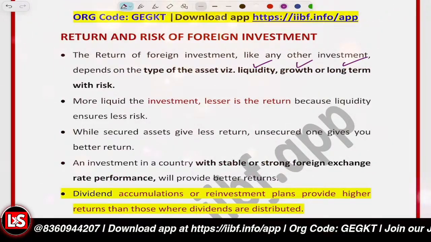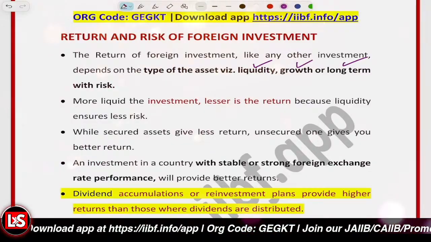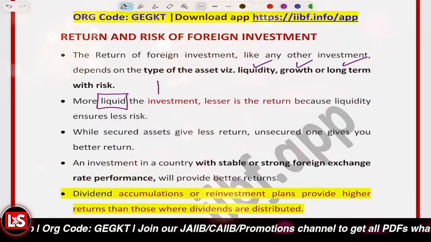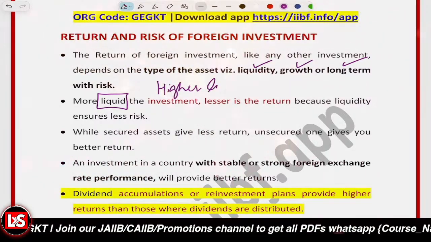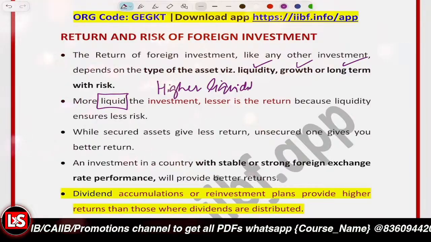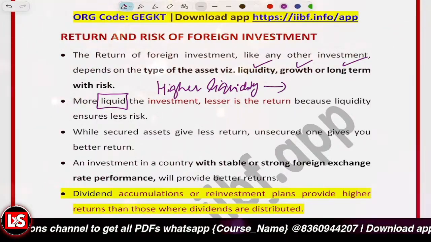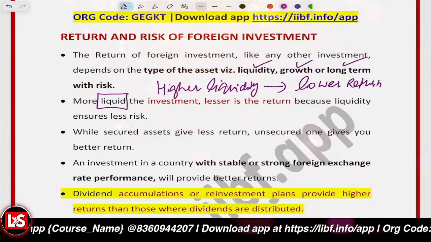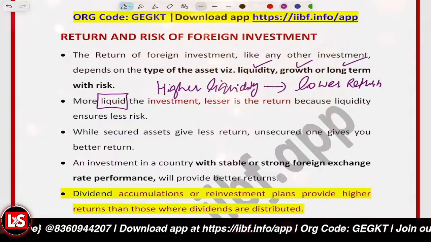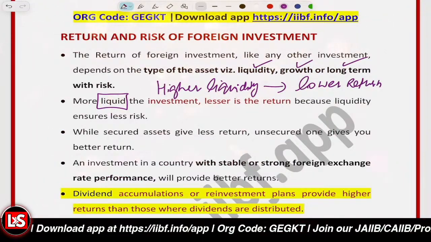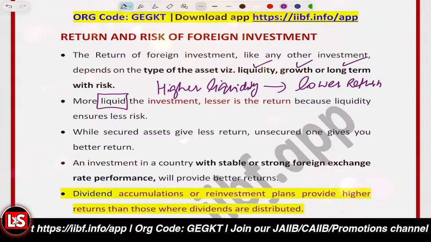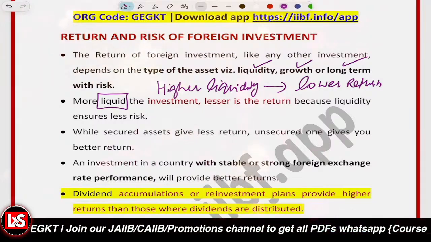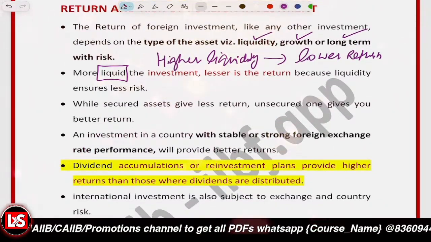One is liquidity. When liquidity is higher, the returns will be lower. When you have an illiquid investment, the returns will be higher. So the point is, higher the risk, higher the return. A secured investment has a low return. A strong currency country gives better returns.